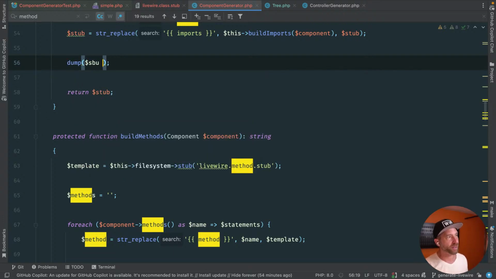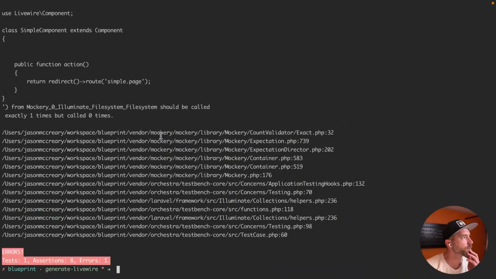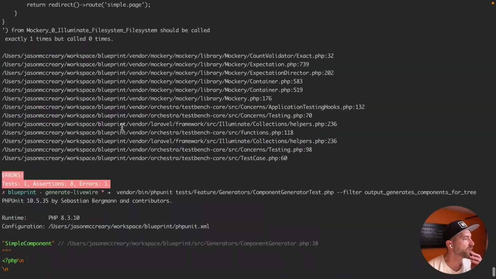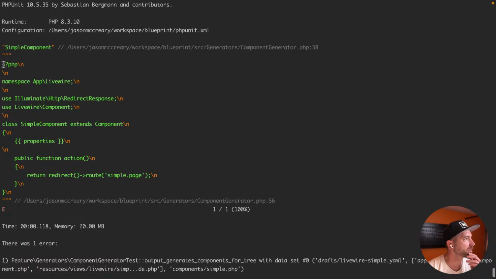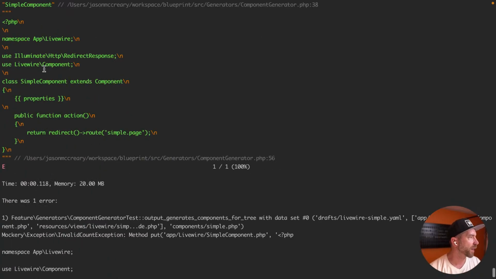And that's maybe where we'll pick up tomorrow because I've been cruising here. Okay, so what we generate is namespace app livewire, use redirect response. We're not replacing properties, so that's part of our issue of why it doesn't match. We're also bringing in the redirect response because, why?